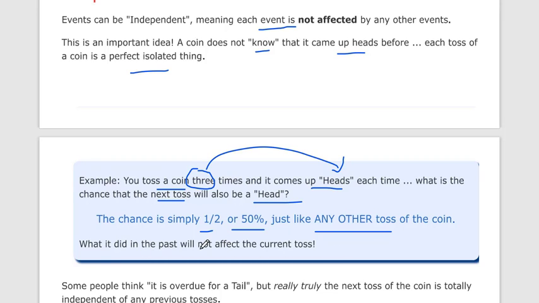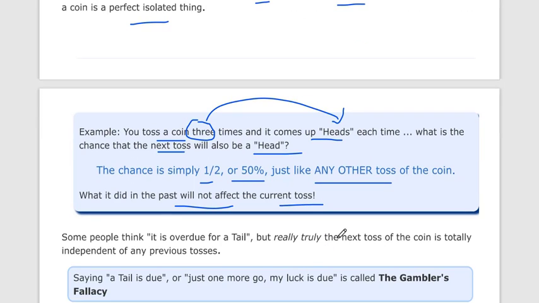What happened in the past will not affect the current toss. So some people think it's overdue for a tail, but truly the next toss of the coin is totally independent of any previous tosses. Okay, let's say 3 to 4 times it is going heads, then let's say now tails comes. Okay, but it's not like that. The probability of getting heads or tails is always 50%.